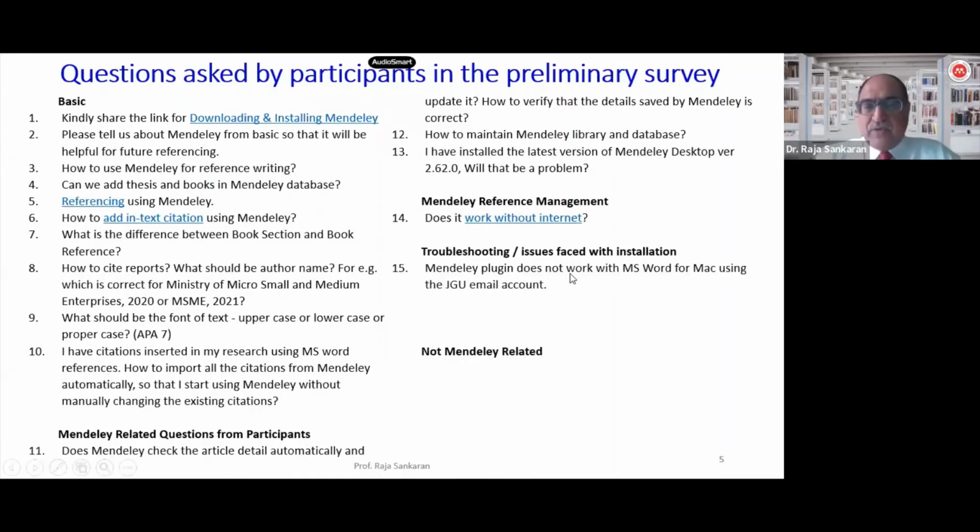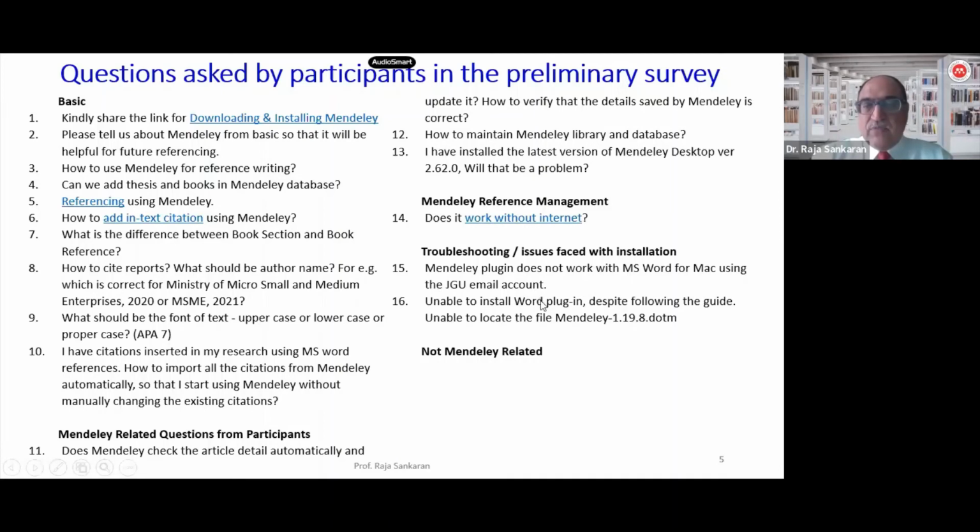Some of the troubleshooting or issues faced with installation. Mendeley plugin does not work with Word for Mac using the JGU email account. To tell you frankly, it has nothing to do with a specific account, whether the user account that you create with Mendeley or Elsevier. You can use your institutional account or your personal account, for example, a Gmail or Yahoo account. It is applicable in either scenario. So it is not tied to an institutional or personal account. Any email account is valid, so you should be able to work easily with it. It should not be a problem.